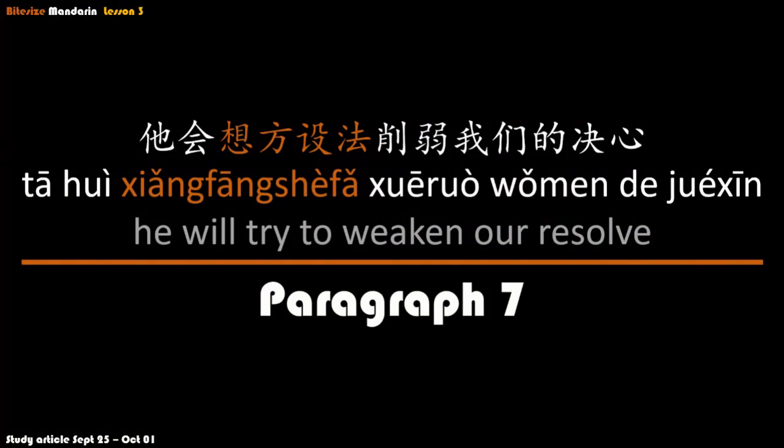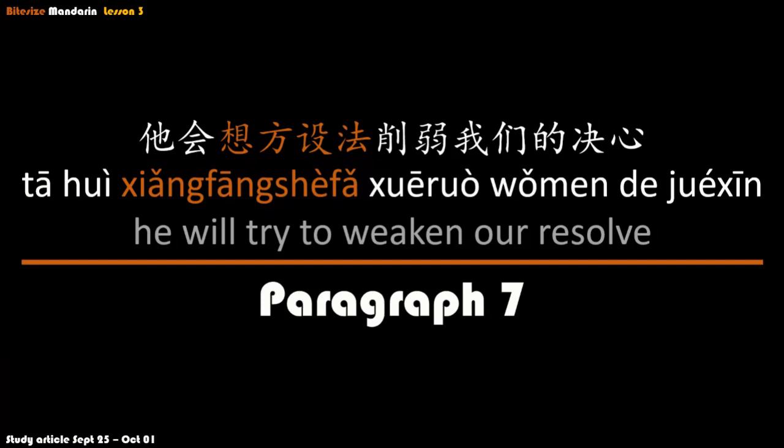Now, just as a quick vocab side point, in the last lesson, we briefly mentioned how 加强 means to strengthen. For example, 加强我们的信心, strengthen our faith. Now here, what we see is the opposite. 削弱, weaken. So we can 削弱我们的决心, weaken our resolve.